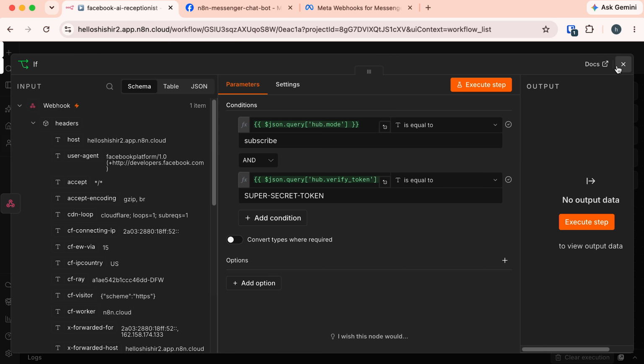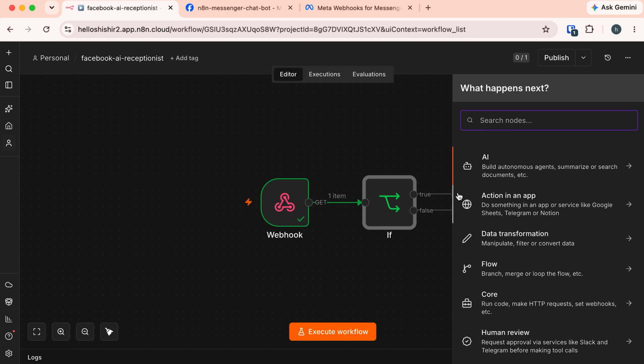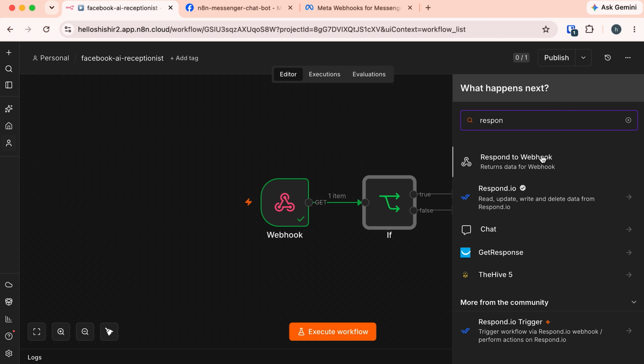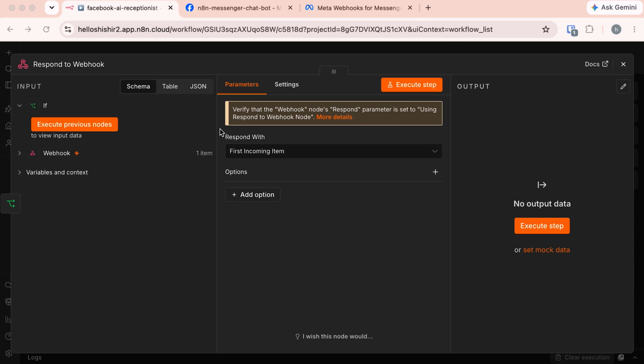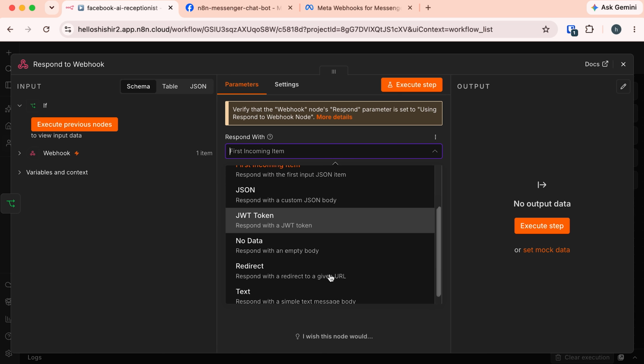Okay, let's close it. So if these two conditions are matched, then it will come to this true branch. In this true branch, we need to respond. So search for respond and choose this respond to webhook. Here we have this field respond with. Here we need to configure how this will respond. According to Facebook documentation, we need to respond with text.